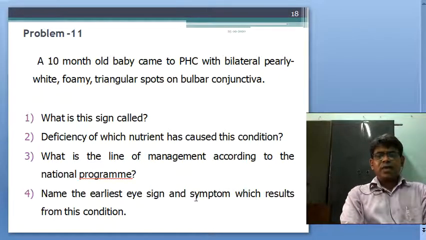So night blindness is the first symptom. Okay.